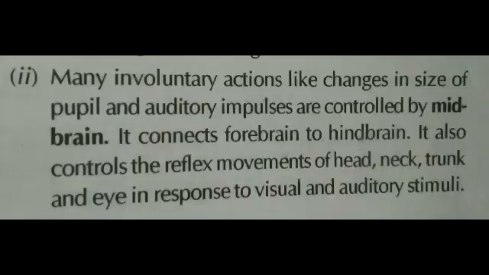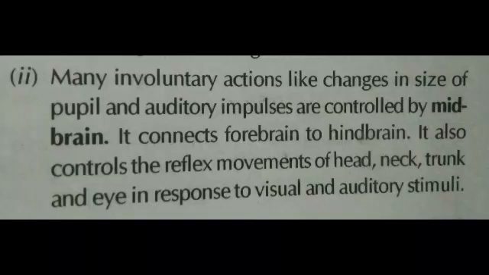Next, what is the function? The forebrain controls voluntary activity like seeing, hearing, movement of muscles, emotions, reasoning, and learning. These things are controlled by the forebrain.